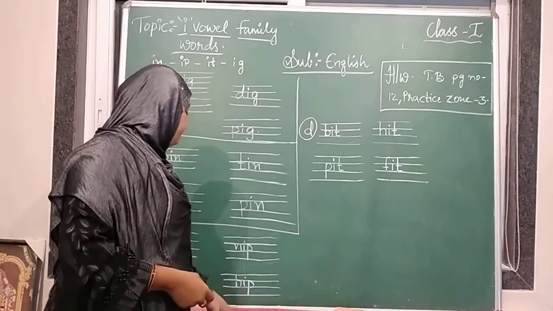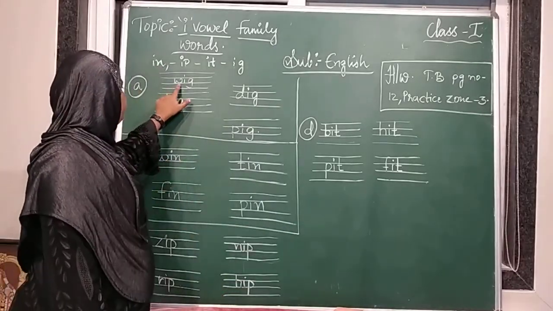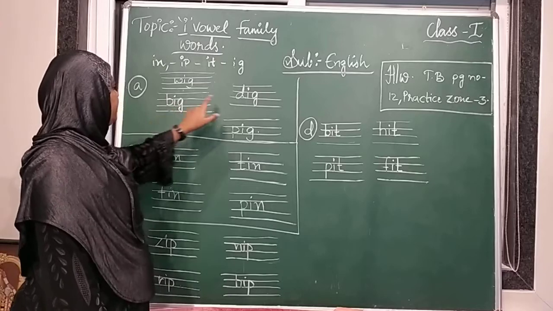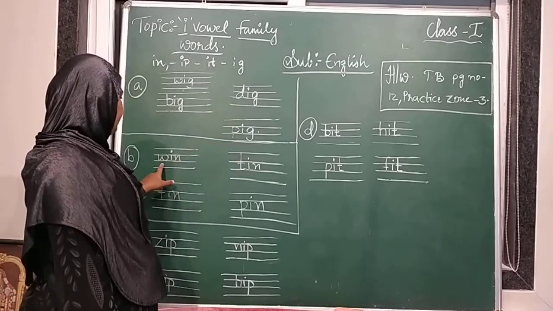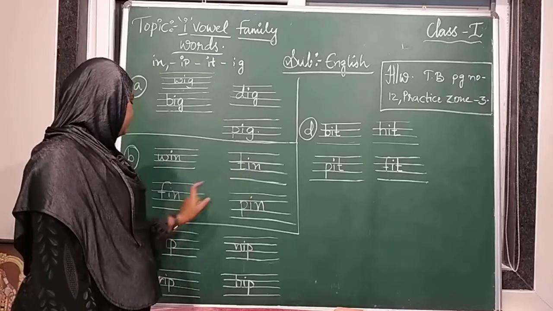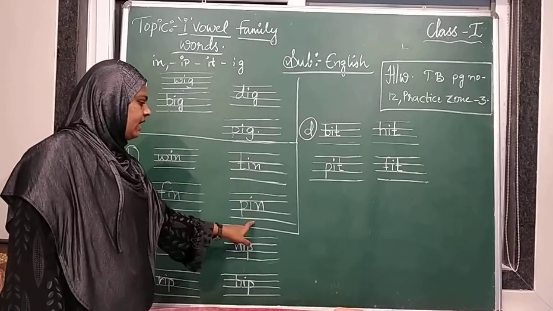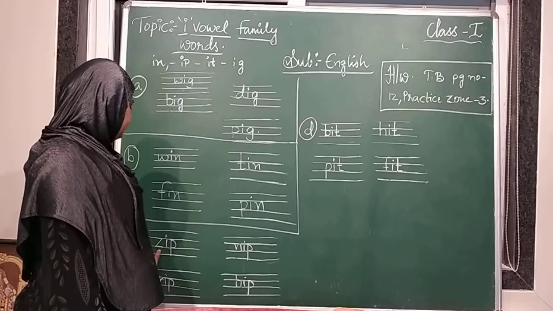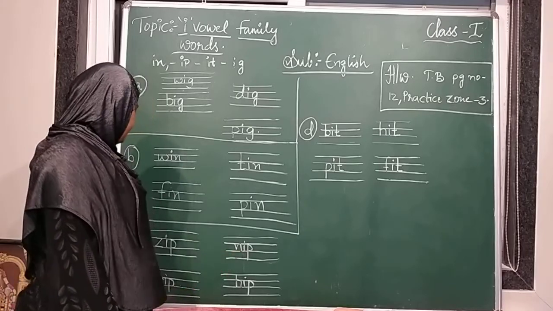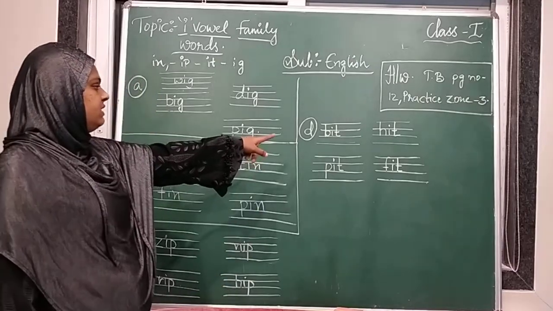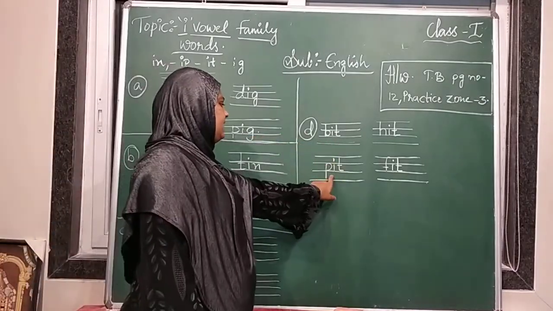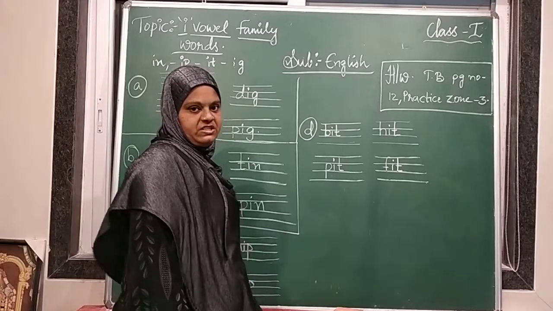So here I have written WIG wig, BIG big, DIG dig, PIG pig, WIN win, TIN tin, FIN fin, PIN pin, ZIP zip, NIP nip, RIP rip, HIP hip, BIT bit, HIT hit, PIT pit, FIT fit.